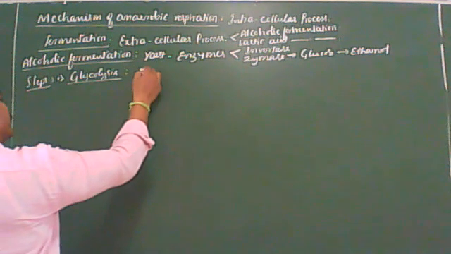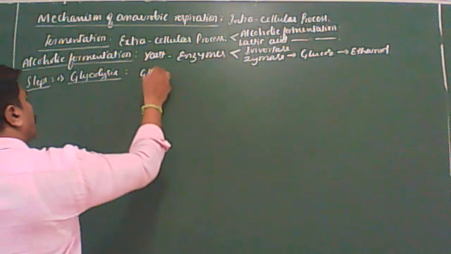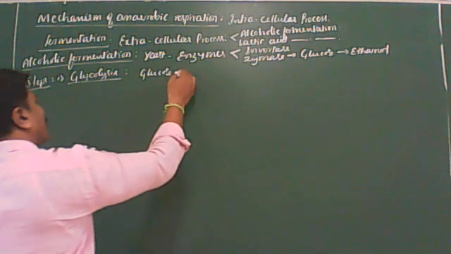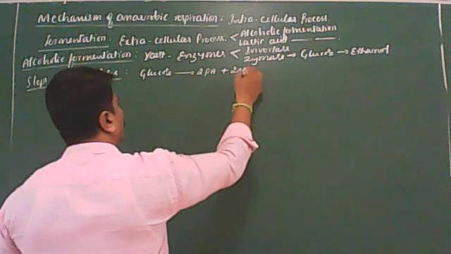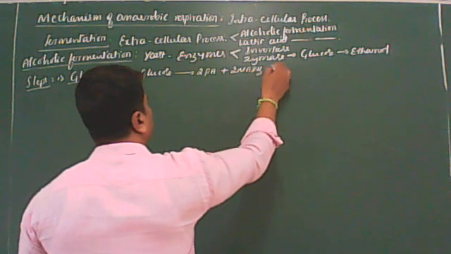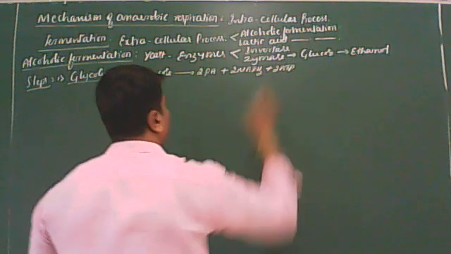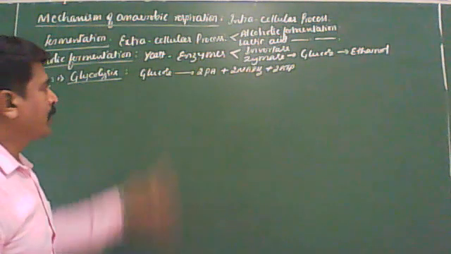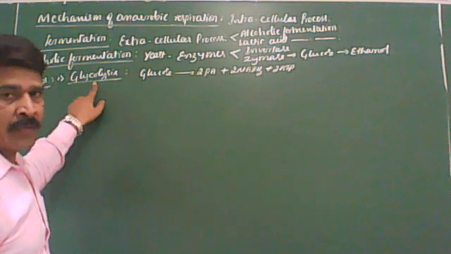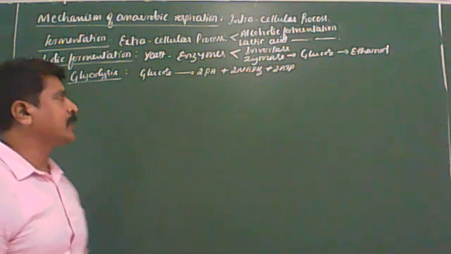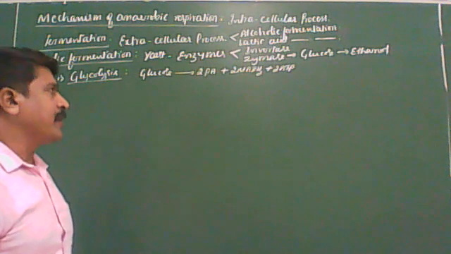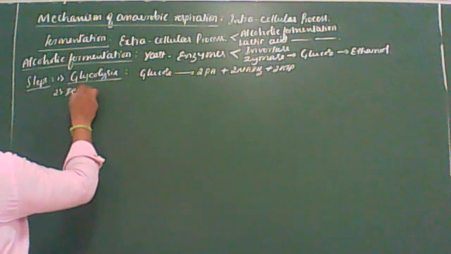During this process, one molecule of glucose is oxidized into two molecules of pyruvic acid, two molecules of NADH2, and two molecules of ATP. So this is the first step. Then the second step is decarboxylation.